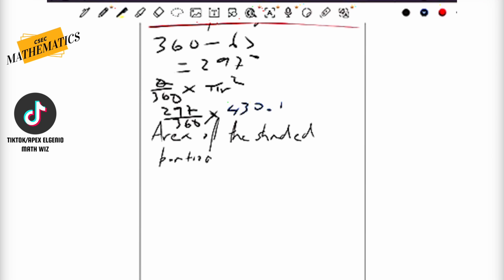So 297 divided by 360 multiplied by 430.1, and guess what happens, guys? Hold on, I made a mistake. 297 divided by 360 multiplied by 430.1. Boom. Guess what we have, guys? We have the area of the sector, the major sector, that is.